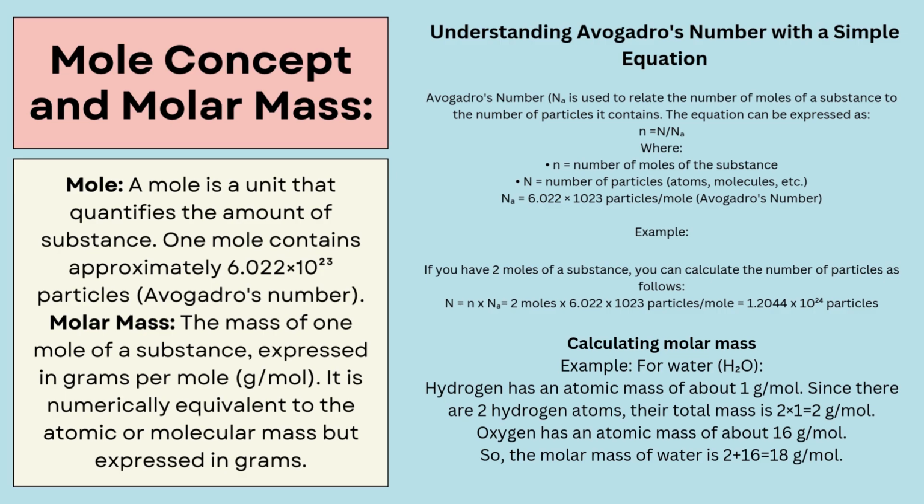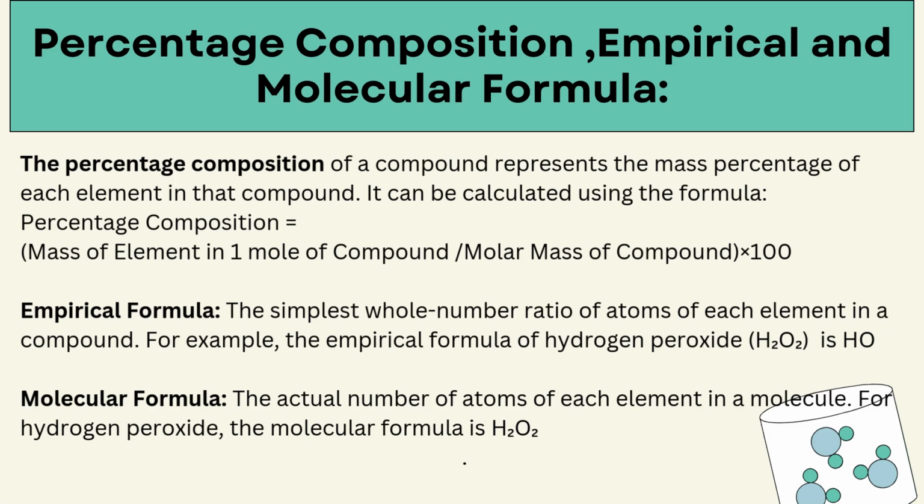This number is known as Avogadro's number. Molar mass is the mass of 1 mole of a substance, usually measured in grams per mole. To find the molar mass, you add up the atomic masses of all the atoms in a molecule. Percentage composition tells you the percentage by mass of each element in a compound. To find the percentage composition, you divide the mass of each element in the compound by the total mass of the compound and then multiply by 100.